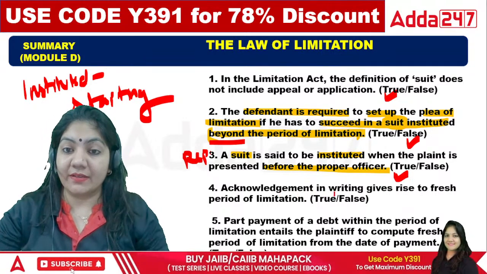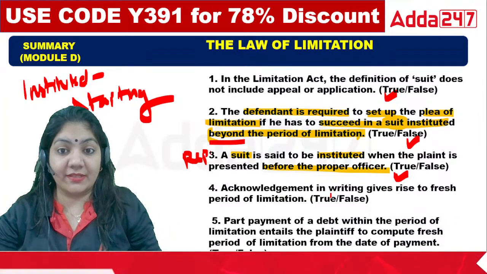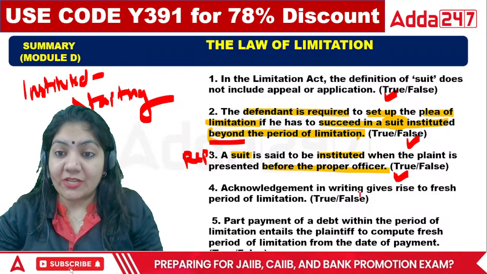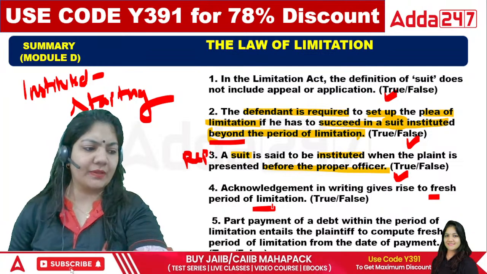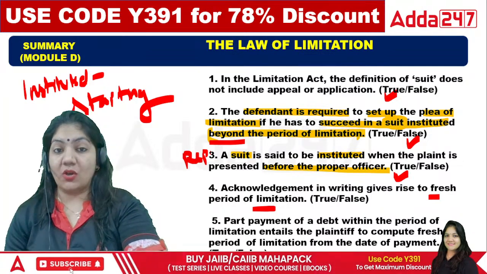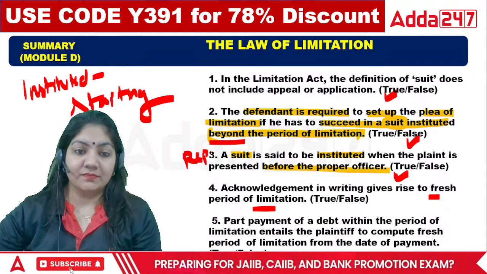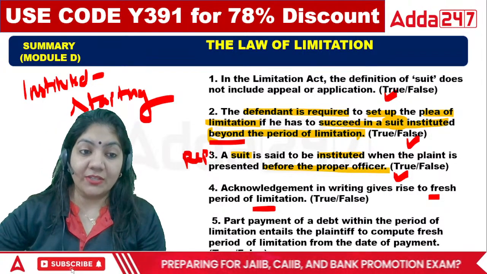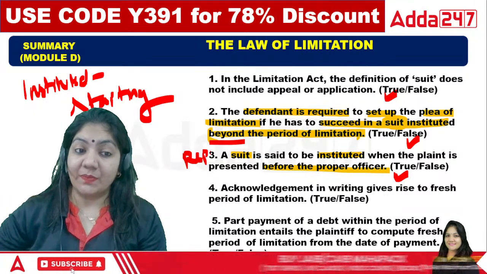Acknowledgement in writing. Right now in the summary we have just learned this. Acknowledgement in writing gives rise to a fresh period of limitation. Right now we have just done this, so don't give me the wrong answer. In acknowledgement and in part payment, a fresh limitation period will be there.